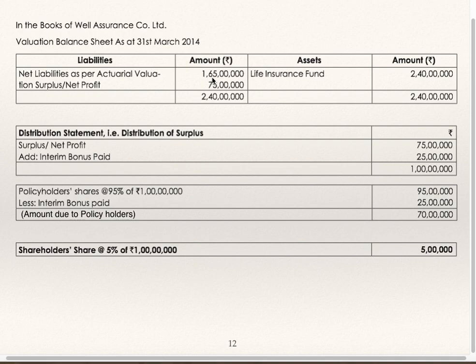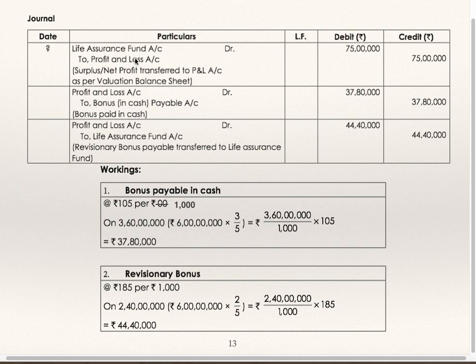95% will be given to policyholders. So for distributing this, it is to be transferred to profit and loss account from fund. So profit and loss account to be credited and fund to be debited. Life assurance fund account debit to profit and loss 75 lakhs. Now cash is to be paid 37 lakhs 80,000. So profit and loss account will get debited. Profit and loss account debit to outstanding bonus account 37 lakhs 80,000.